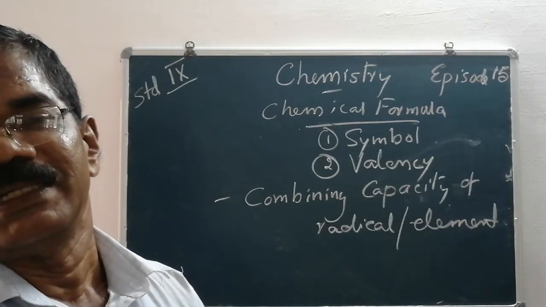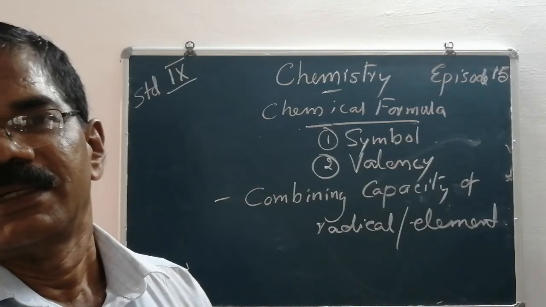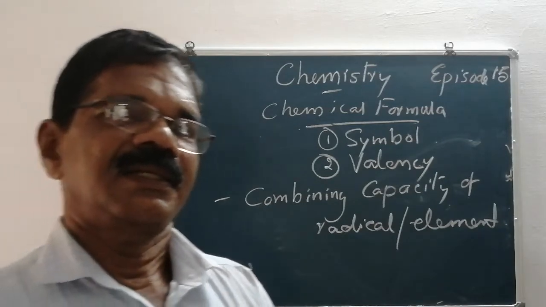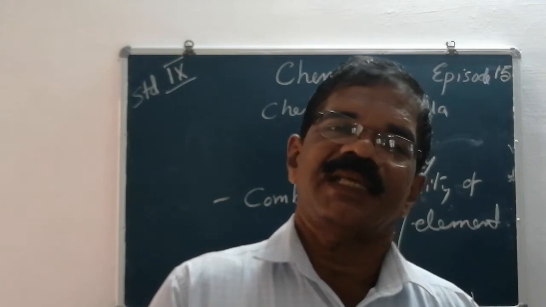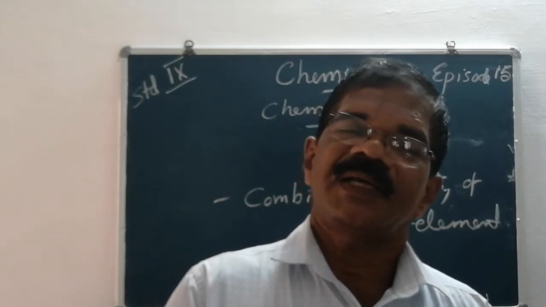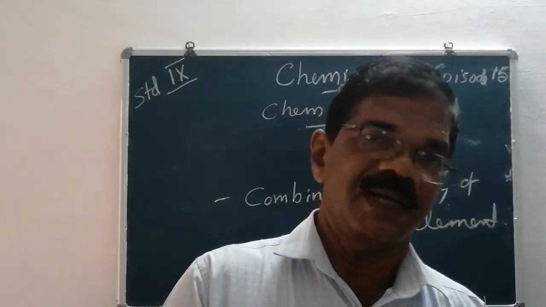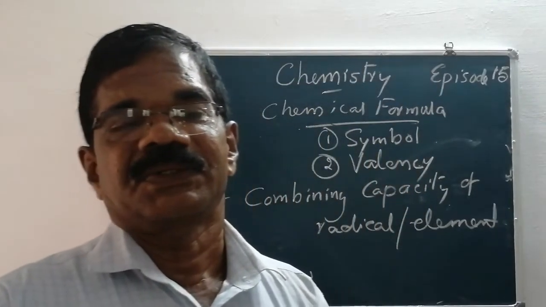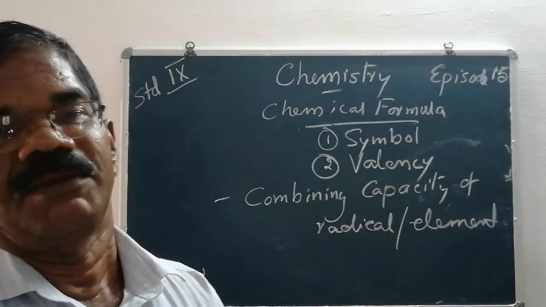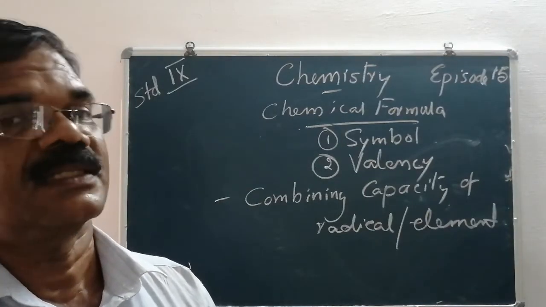In the elements, except inert gases, their aim is to attain stability by obtaining 8 electrons in the outermost shell. We can study that in the classes.